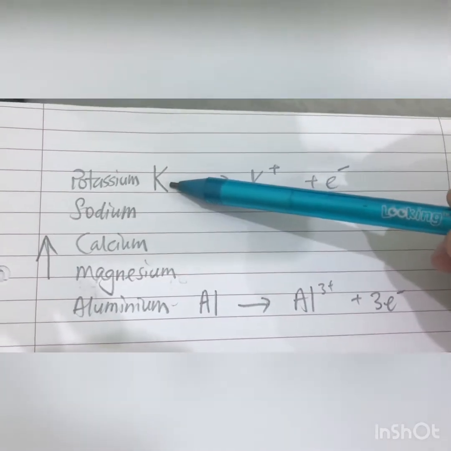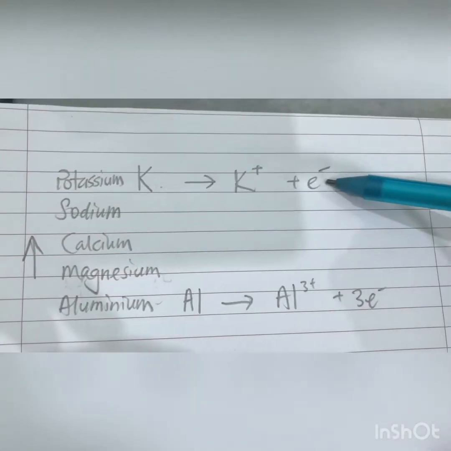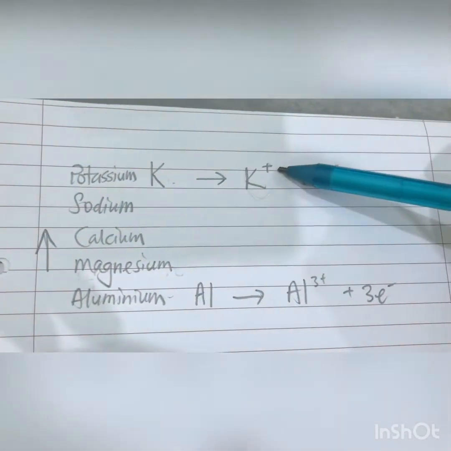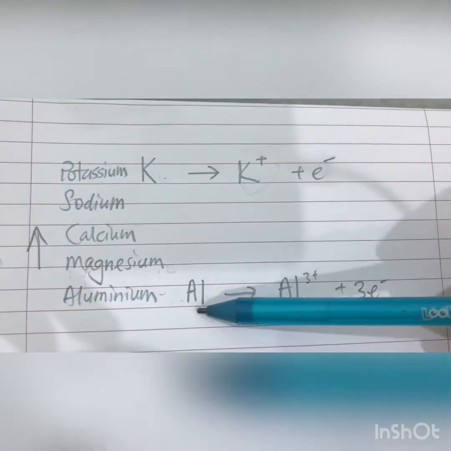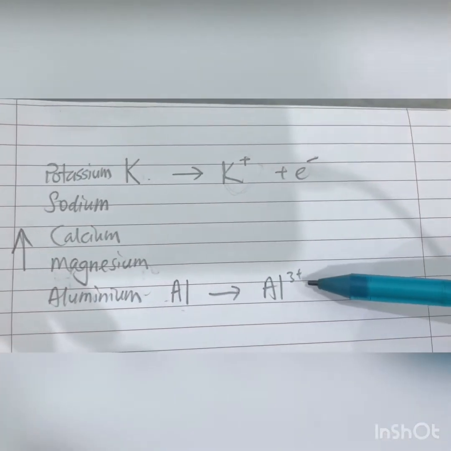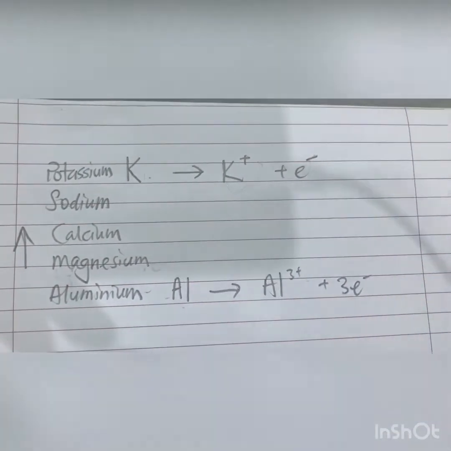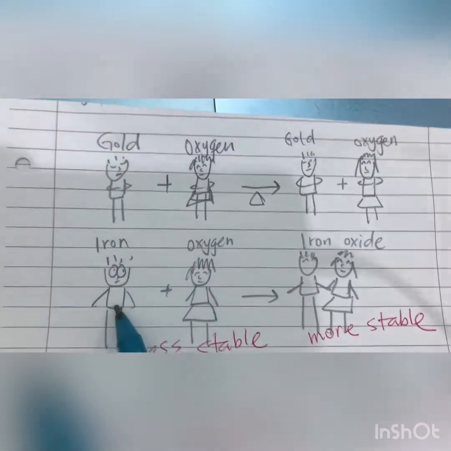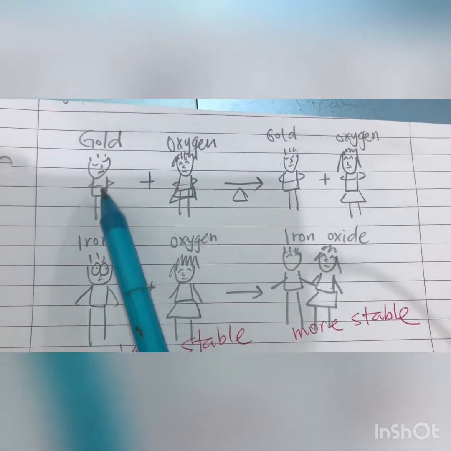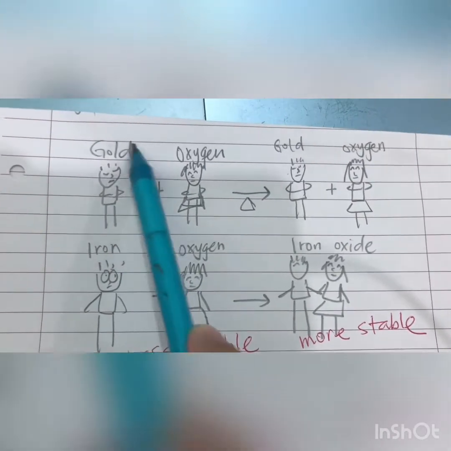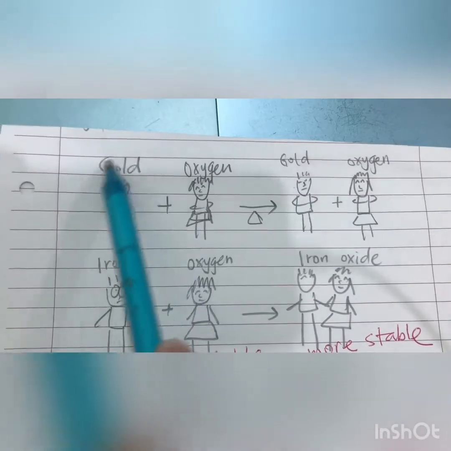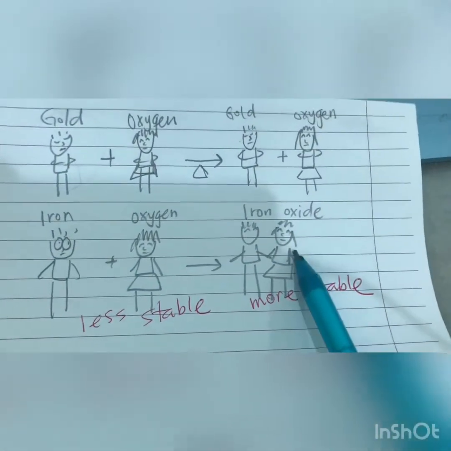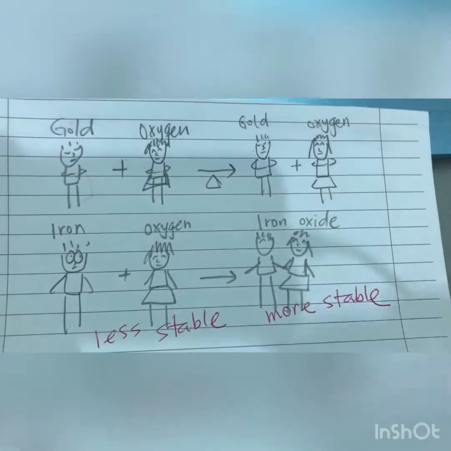So potassium will have a stronger drive to drive out the electron and become an ion, potassium ion. And aluminium has less drive to get rid of the electron. So you look at gold and iron. Gold tends to be in the form of element, more stable in the form of element. And iron will be more stable in the form of compound.